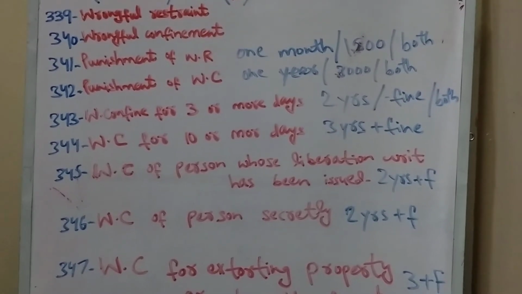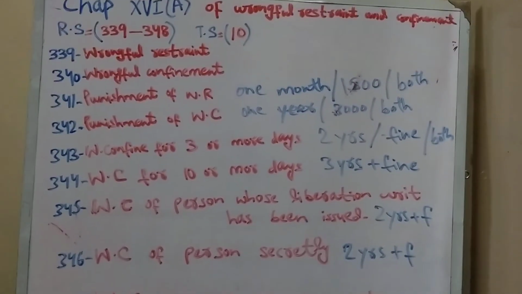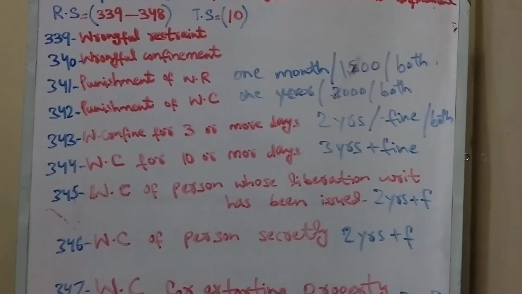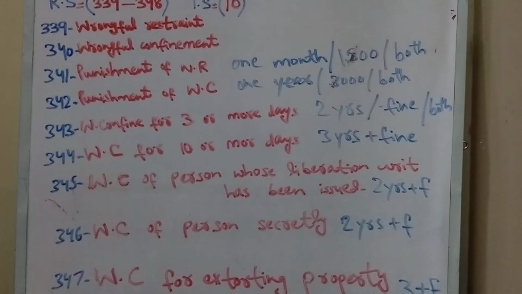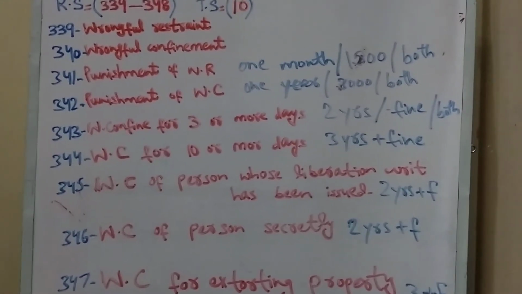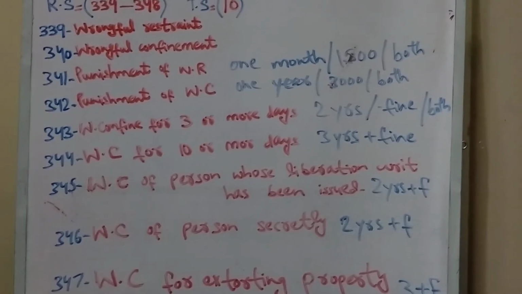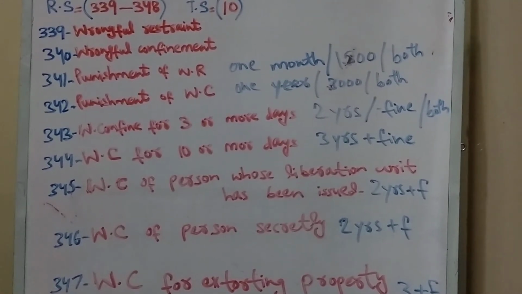These two things are compulsory, it's not optional, because in the earlier section we said it's optional: either he will be punished with imprisonment or he will be liable to fine. But in this case he will be punished with 3-year imprisonment and also liable to fine. He shall have to fulfill both descriptions.